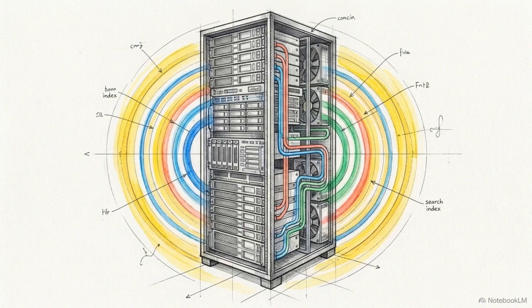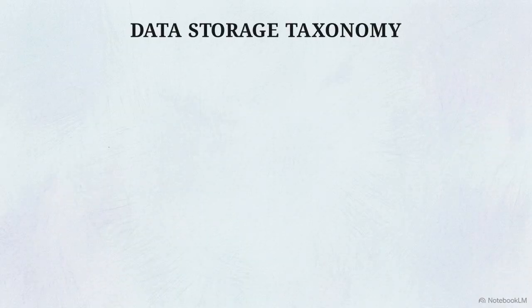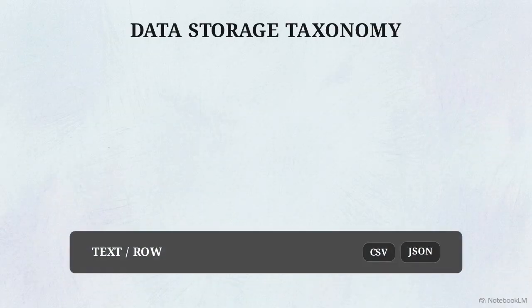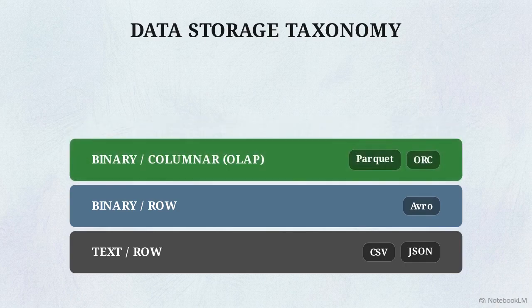We are seeing a clear divide in the data format landscape, driven by specific workload demands. This matrix shows the current taxonomy. Text formats like CSV and JSON handle ad hoc APIs. Binary row formats like Avro manage rapid streaming. Parquet and ORC remain optimal for SQL analytics, but for extreme-scale AI, legacy formats hit a limit.